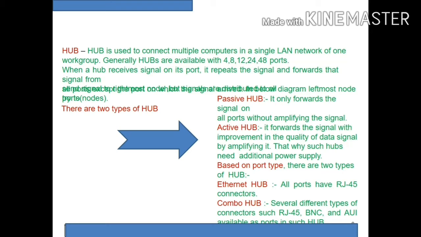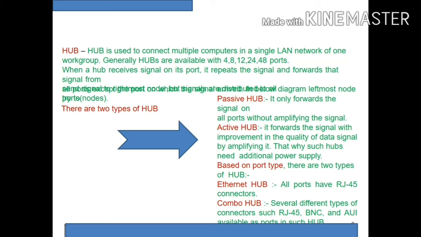Coming to the next one, that is hub. Hub is used to connect multiple computers in a single LAN network. In a work group, in a single LAN network, we can place a hub to connect multiple computers. So hubs are available with different port numbers: 4, 8, 12, 24, 48, etc.